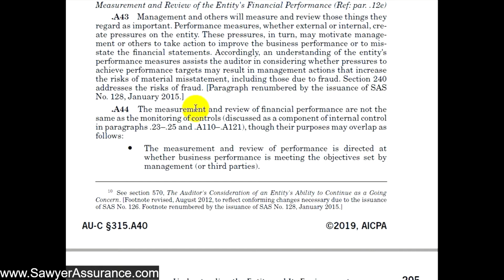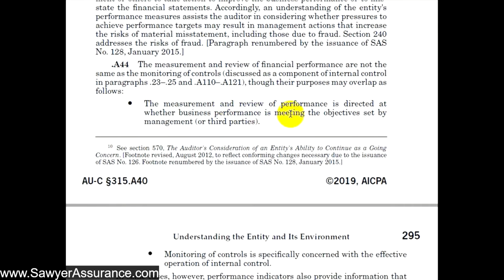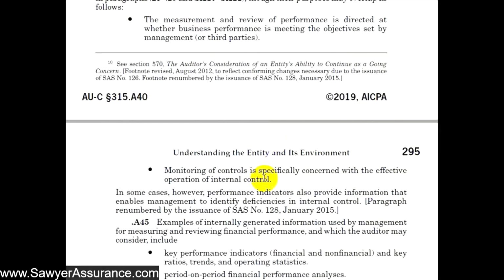Let me emphasize here that the measurement and review of financial performance is not the same as monitoring of controls, although they do overlap in some ways. For instance, measurement and review of performance is directed at whether the performance is meeting objectives set by management, and monitoring of controls is specifically concerned with the effective operation of internal controls. That's the difference between those two. The internal controls might be a performance metric, that management and the staff of the company are meeting their internal control requirements.